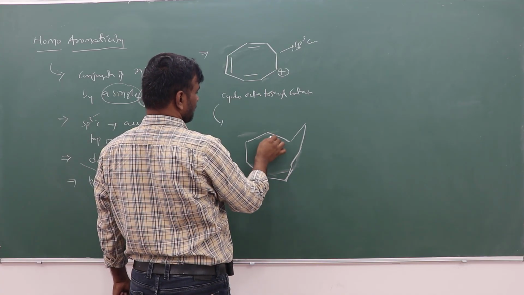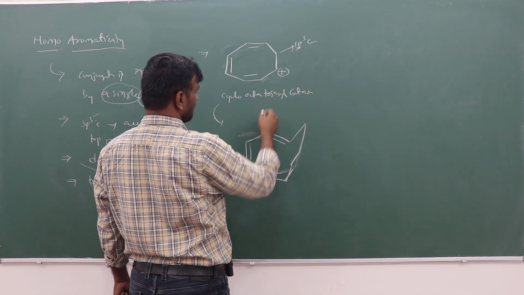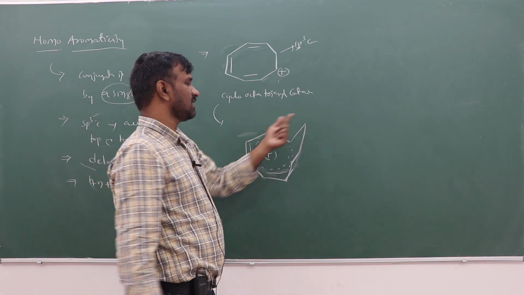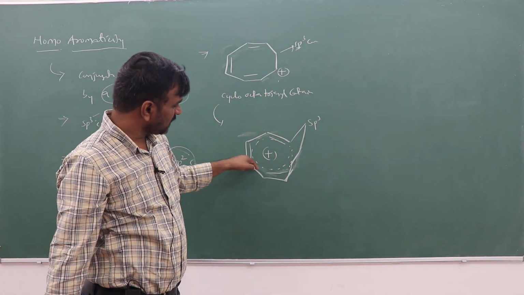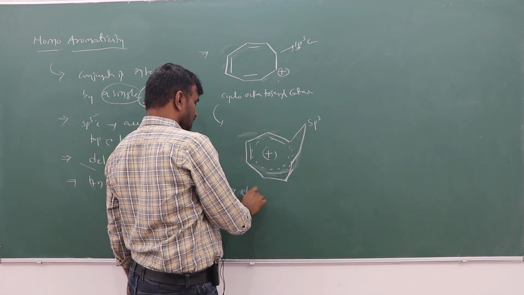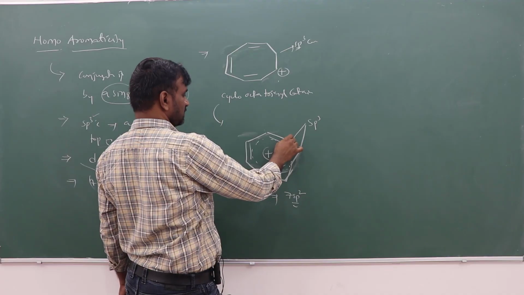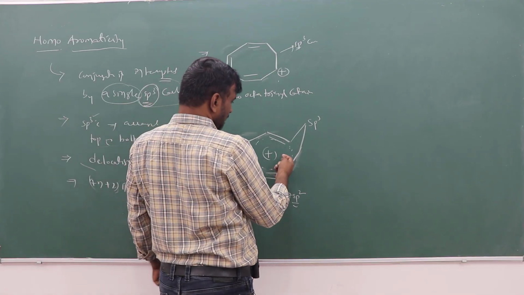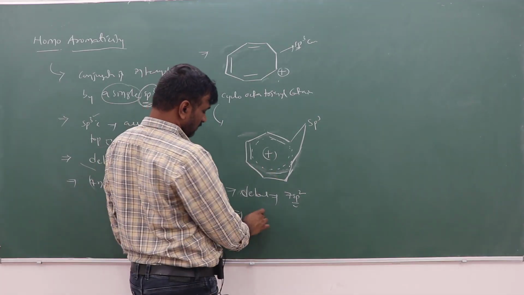So here continuous delocalization takes place through the 7 sp2 carbons only. This sp3 carbon is placed at the top or bottom of the ring of 7 sp2 carbons. The delocalization is continuous only over these 7 sp2 carbons: 1, 2, 3, 4, 5, 6, 7. Here there are 3 pi bonds.